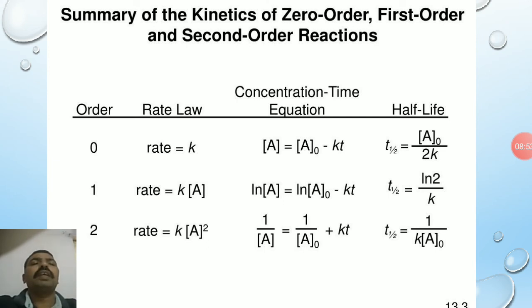For the different types of reaction, zero order, first order and second order, from this table, t half is equal to A0 divided by 2K for zero order, and t half is equal to ln2 divided by K for first order. And for the second order reaction, t half is equal to 1 upon K A0. In zero order reactions, half-life is directly proportional to initial concentration, in first order it is independent, and in second order it is inversely proportional.